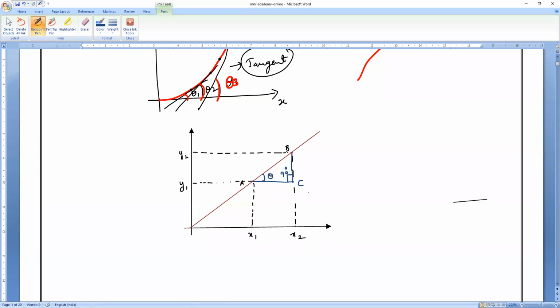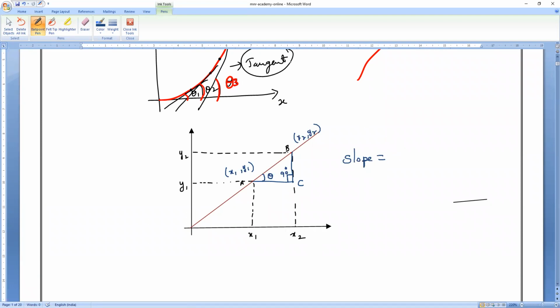Now at point A, can you tell me what is the point? Graph we all people know. X1, Y1. Point B, what is the point? X2, Y2. So remember now, as it is forming the right angle triangle, the slope of the graph will give you